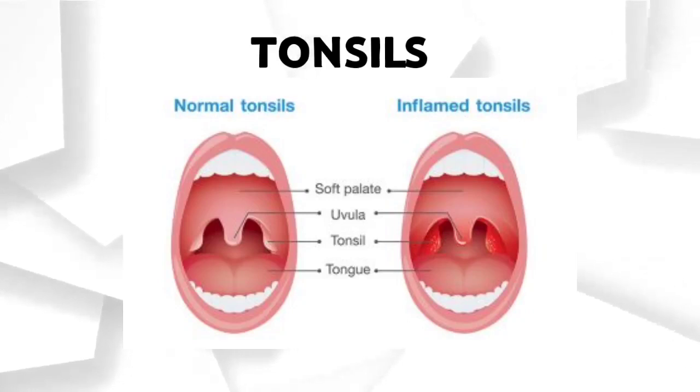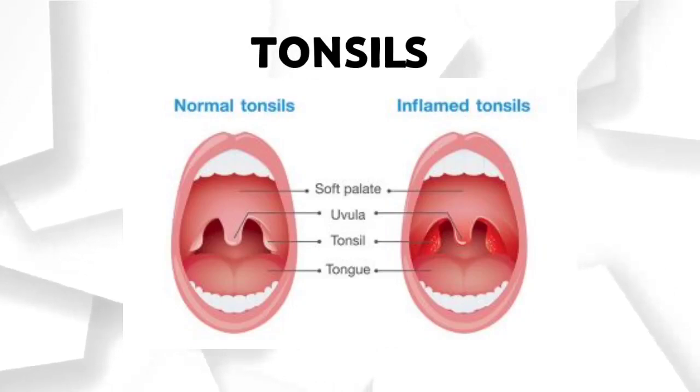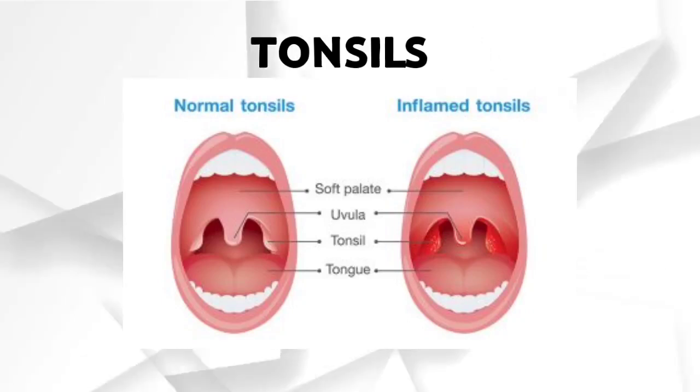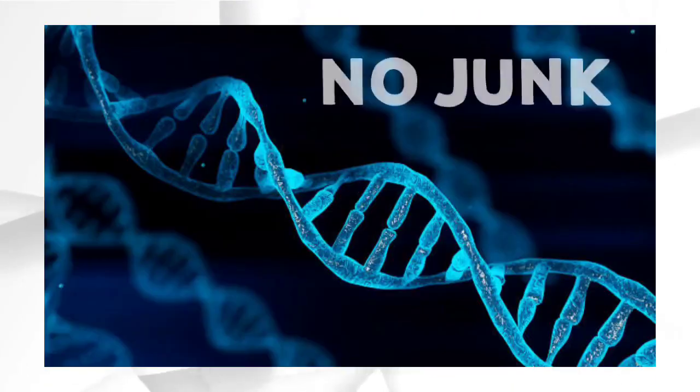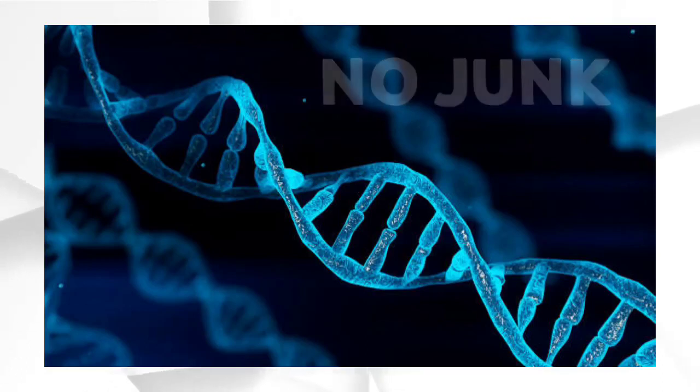Your tonsils contain a lot of white blood cells, which help kill germs. As your tonsils are in the back of your throat, they can catch germs that enter your body through your nose or mouth. These organs have use in our body, so the argument of vestigial organs is misleading. And many evolutionists say that there is junk DNA in our body, but this is entirely wrong.